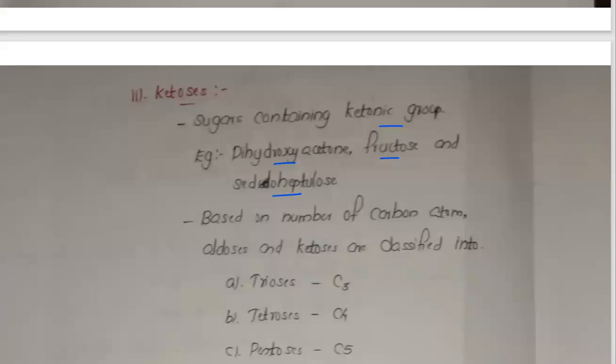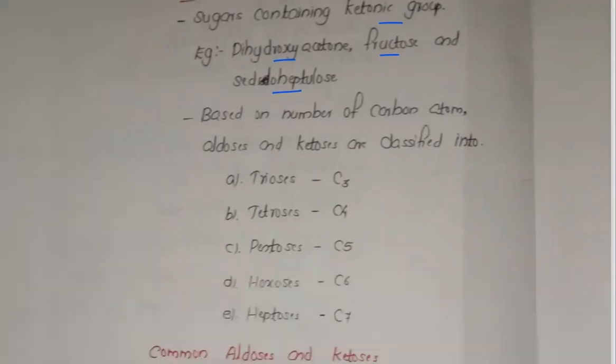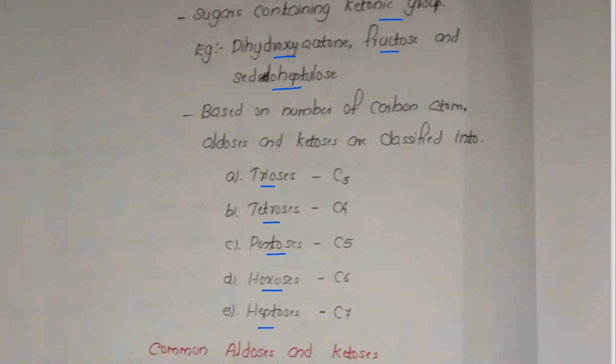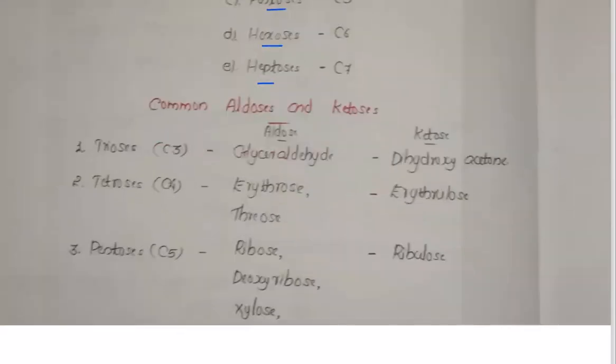Now, based on the number of carbon atoms, this aldose and ketose can again be classified into several types. First of all, trioses having 3 carbons, tetroses 4 carbons, pentoses 5 carbons, hexoses 6 carbons, and heptoses 7 carbons. The common aldoses and ketoses.